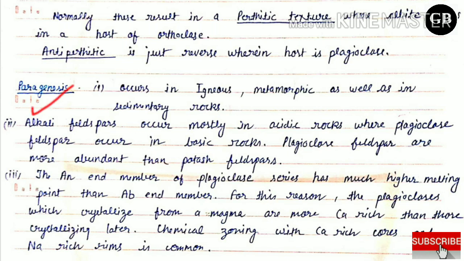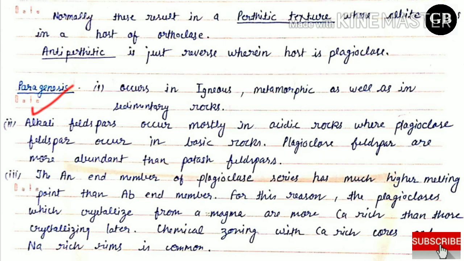Now come to the paragenesis. First point is feldspar occurs in igneous, metamorphic as well as in sedimentary rocks. Alkali feldspar occurs mostly in acidic rocks, whereas plagioclase feldspar occurs in basic rocks. Plagioclase feldspars are more abundant than potash feldspars.